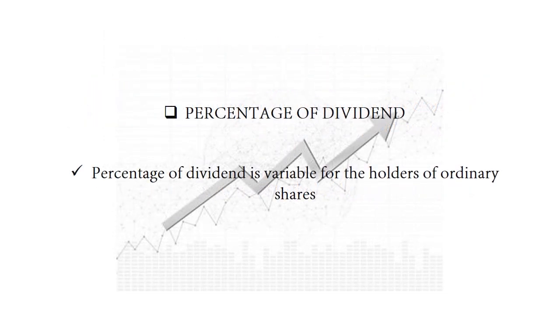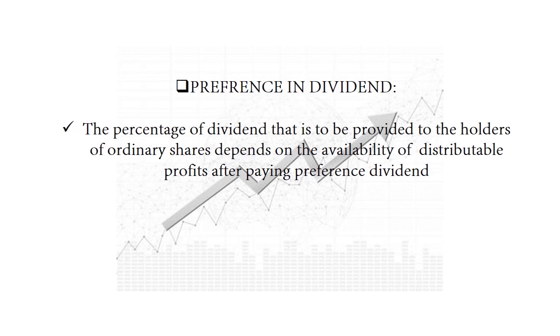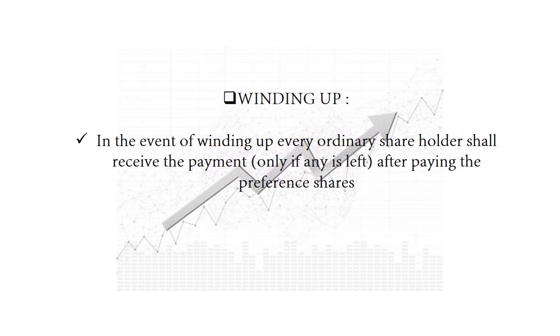So, the percentage of dividend. The percentage of dividend is variable for the ordinary shareholders, because normally it depends upon the availability of the distributable profits after the payment is being made to the preferential shareholders. Now, in the case of winding up, a shareholder shall receive the payment only if any is left after being paid to the preference shares.